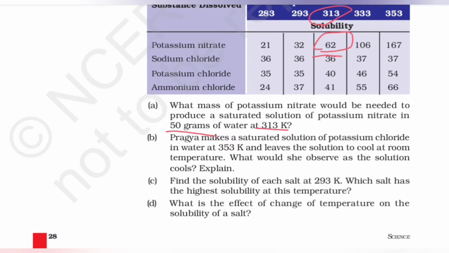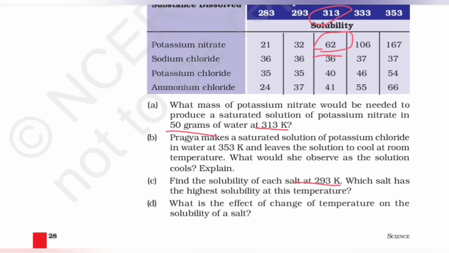Okay, when the question is this, the simple answer is that she'll again observe crystals of potassium, because after the solubility at low temperature is done, it will surpass and accordingly a crystal would be left out. Find the solubility of each salt at 293 K. Which salt has the highest solubility at this temperature?